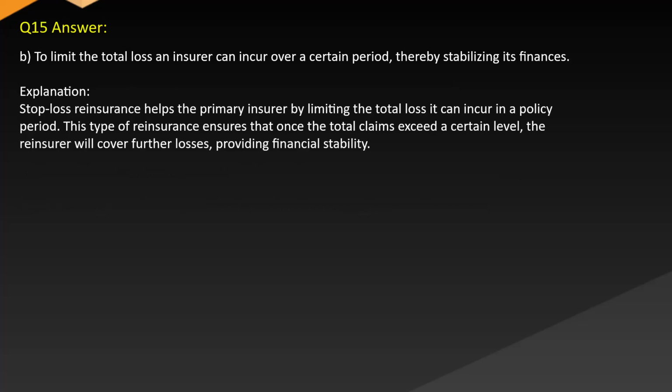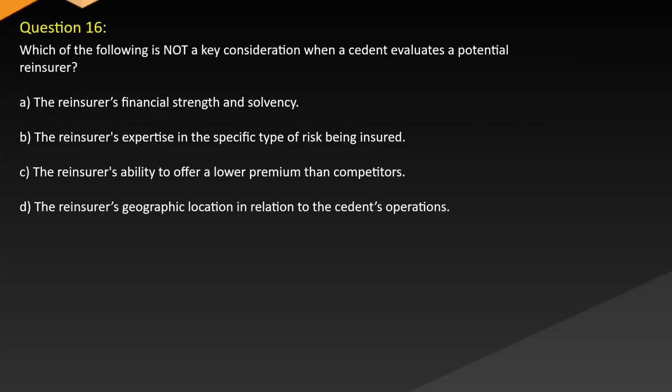Answer: B. To limit the total loss an insurer can incur over a certain period, thereby stabilizing its finances. Explanation: Stop-loss reinsurance helps the primary insurer by limiting the total loss it can incur in a policy period. This type of reinsurance ensures that once the total claims exceed a certain level, the reinsurer will cover further losses, providing financial stability.